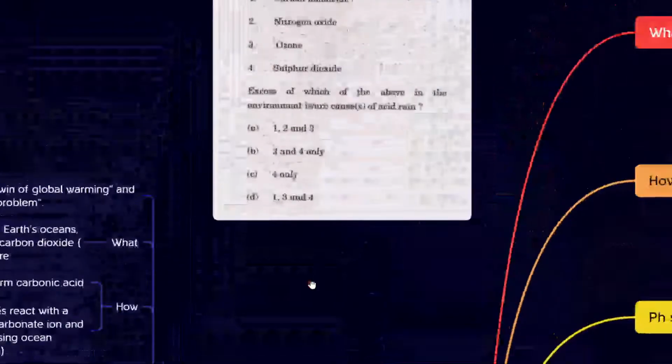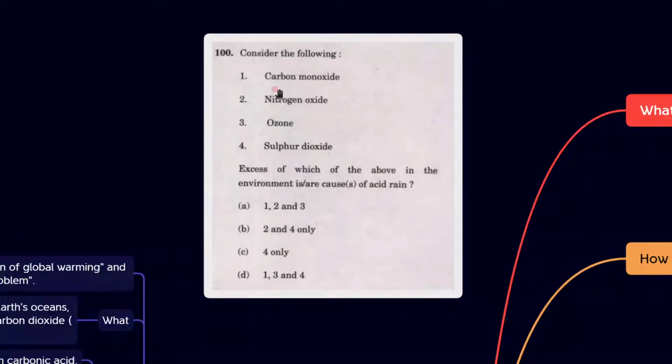Let's look at the question. In 2022, it is asked: consider the following: carbon monoxide, nitrogen oxide, ozone, sulfur dioxide. Excess of which of the following in the environment causes acid rain? So now we can take it very easily that nitrogen oxide and sulfur dioxide are the major reasons causing the acid rain.